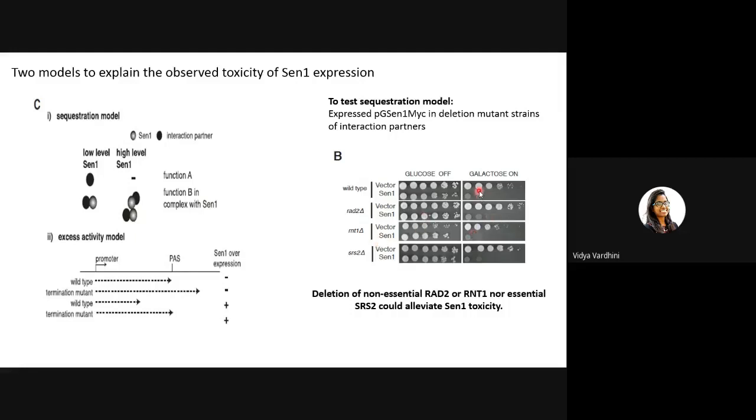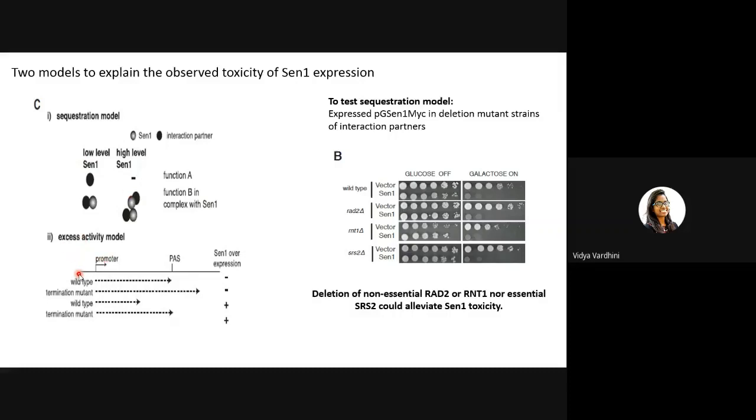But what they observed was that SEN1 overexpression was not increasing toxicity. It is the same as in wild type. So they said that this model probably might not be true, because even after deleting these, the SEN1 toxicity is not elevated. RAD2 and RNT1 are non-essential, but SRS2 is essential. Neither the deletion of RAD2, RNT1 nor the SRS2 could elevate SEN1 toxicity. So they concluded that yes, this model is not correct. Probably the other could be correct.